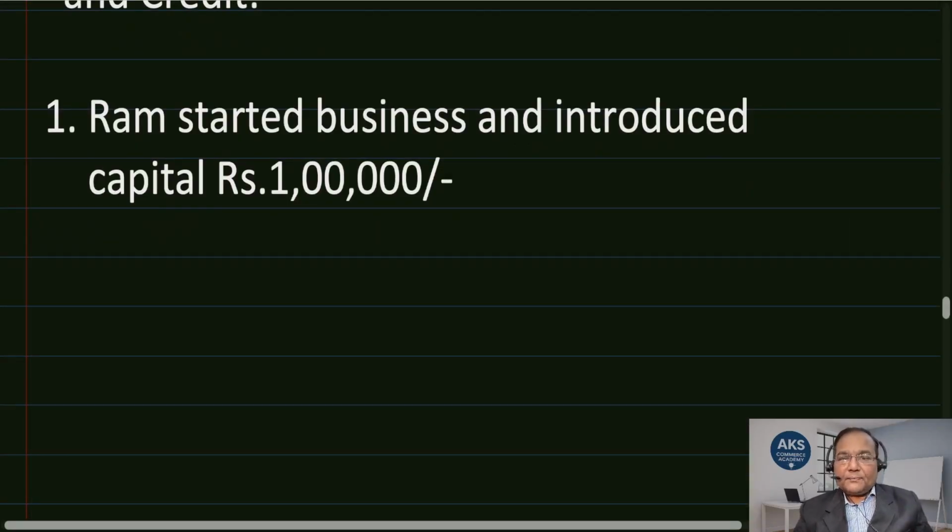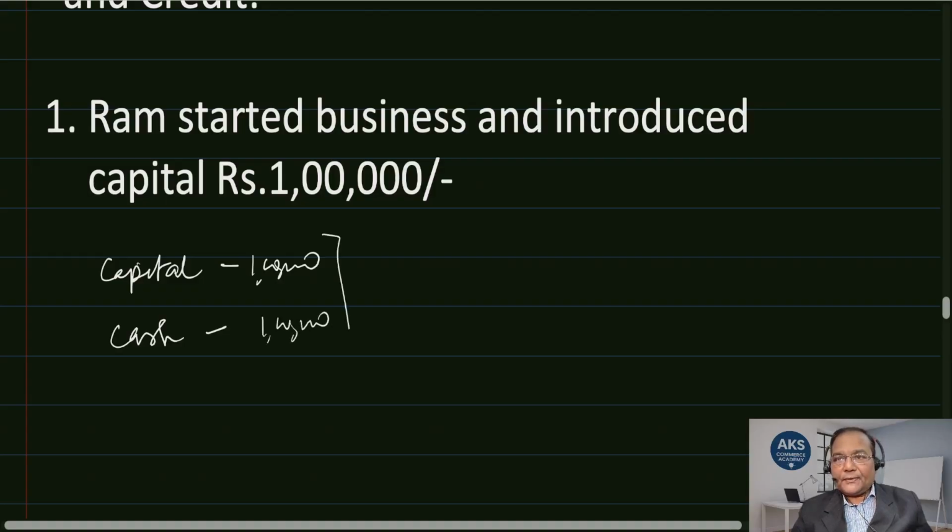So Ram started business and introduced capital of rupees 1 lakh. Which are the two accounts which are involved? So there is capital, which is 1 lakh, and then there is cash. So there are two things which have come up. One is cash, another one is capital. So cash also 1 lakh. So what is the entry that we are supposed to do?